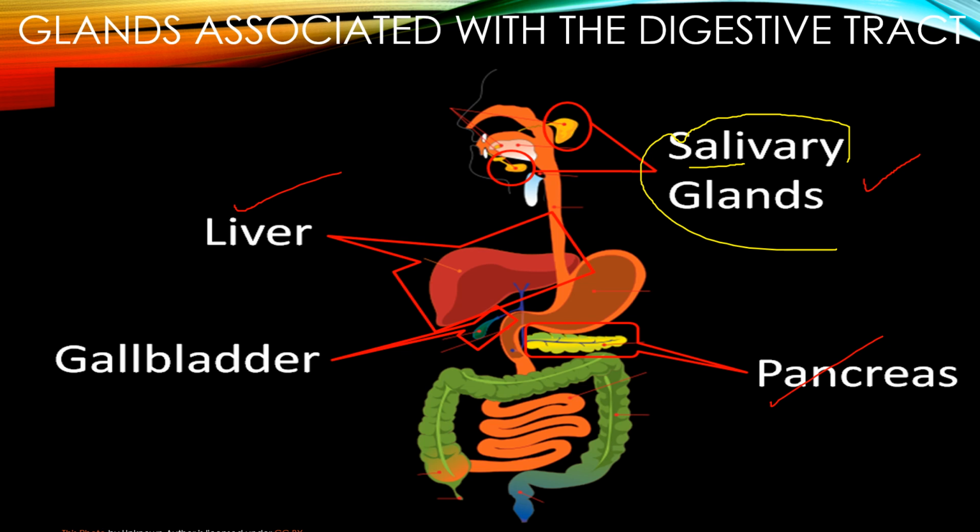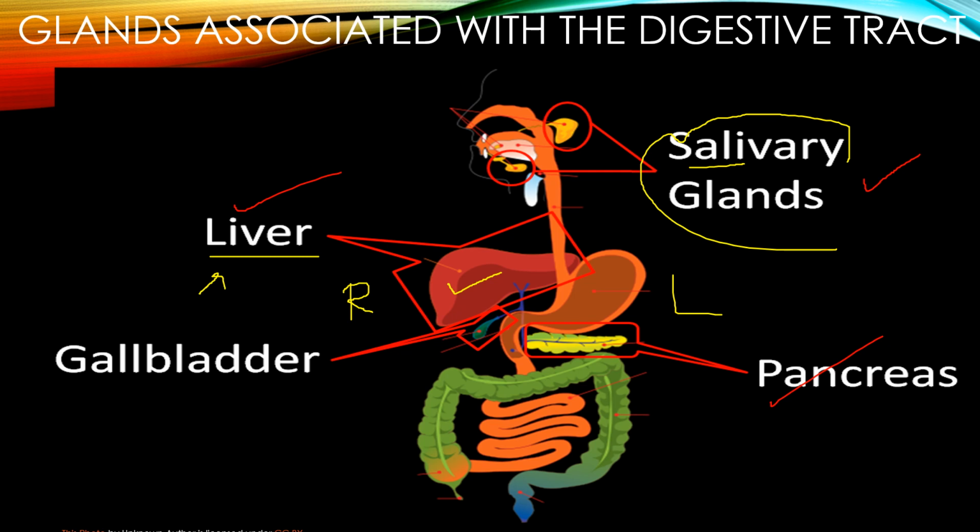So the next one is the liver. The liver is a reddish brown gland. Can you see this in the picture here? It is a reddish brown gland situated in the upper part of the abdomen on the right side. As I've always told, this is the right side and this is the left side. So the liver is placed on the right hand side. It is the largest gland of the body. It secretes a green liquid called bile. So bile is the liquid which is secreted by the liver.